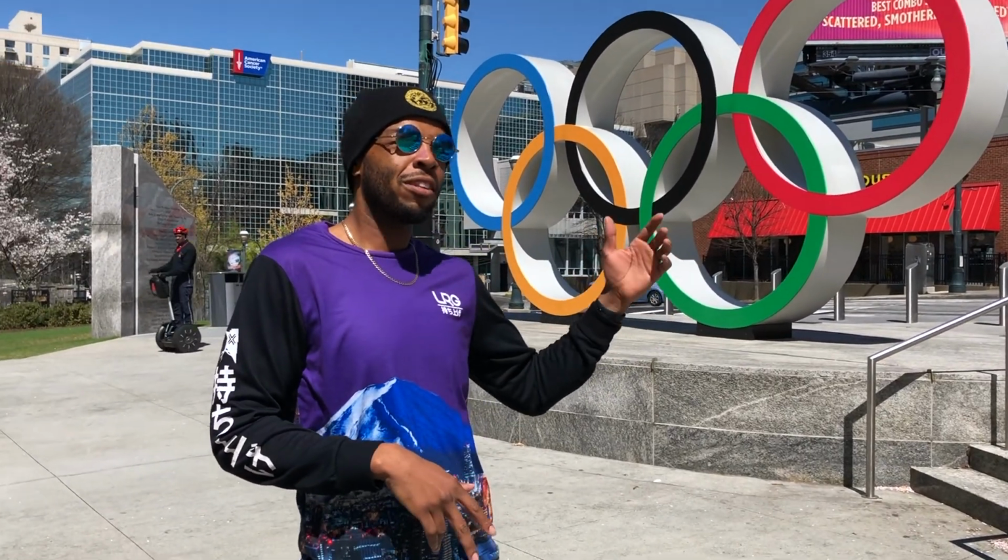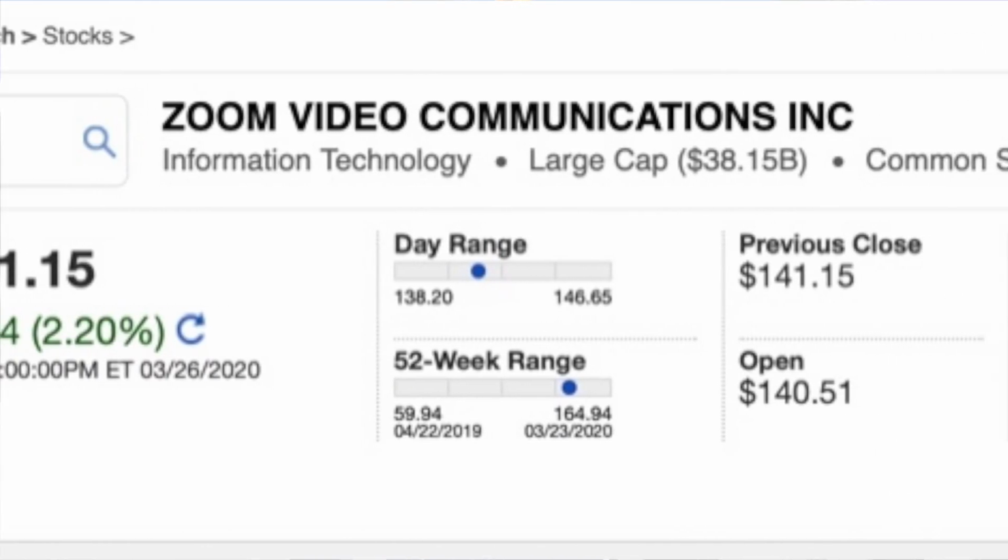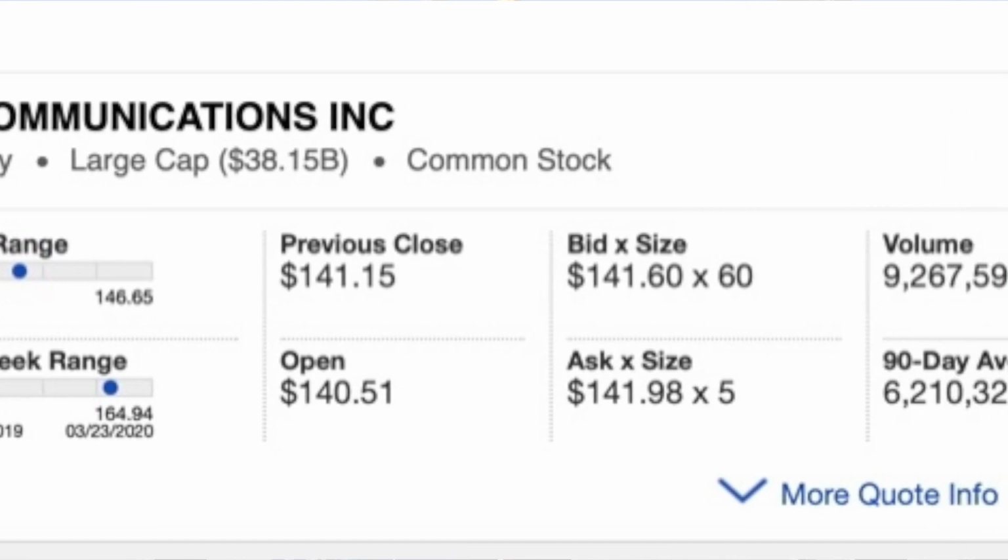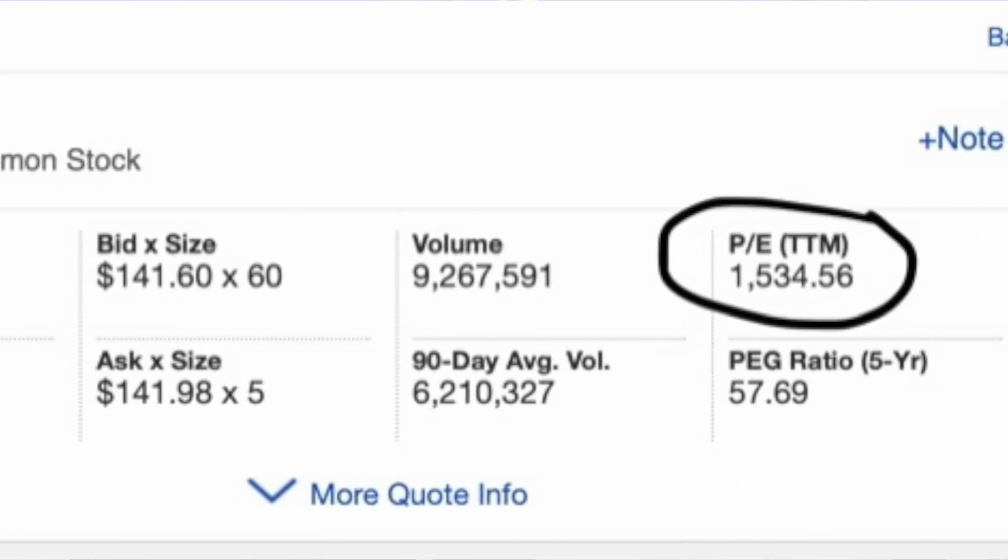But since the PE ratio is pretty much the share price divided by the earnings, so how much a company is earning versus how much you're paying for the share, sometimes they might be expected to bring in more earnings, and so that price to earnings might not catch up with it yet. So you might see a PE ratio of 30 or higher, but the expectation for that company to bring in more money would just be there without the company actually bringing in yet.